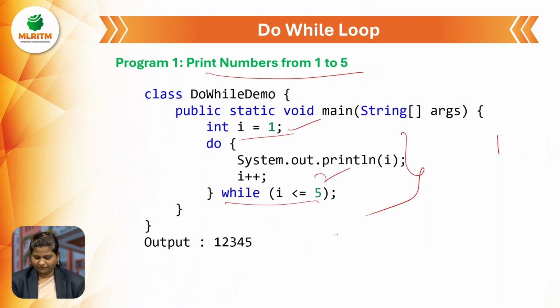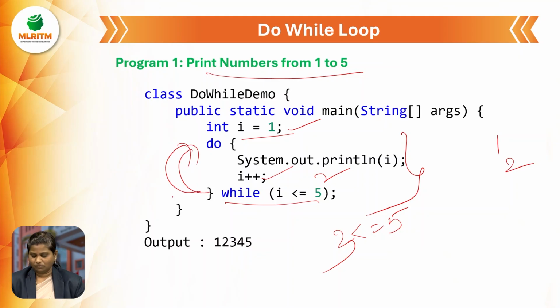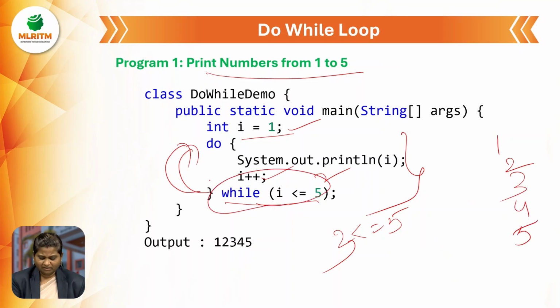Here the condition: is 2 less than or equal to 5? Because it is true, it goes again and prints 2. Again it is incremented to 3. Is 3 less than or equal to 5? Yes. Again it goes to the do, and it will keep printing as long as the condition is true.